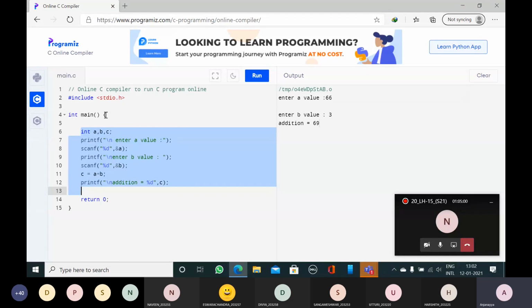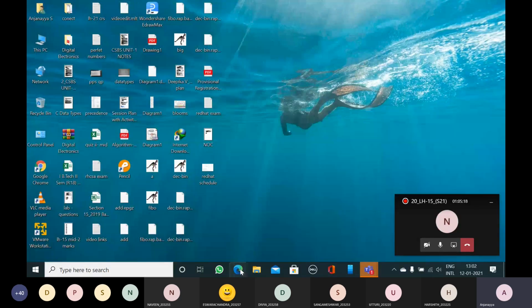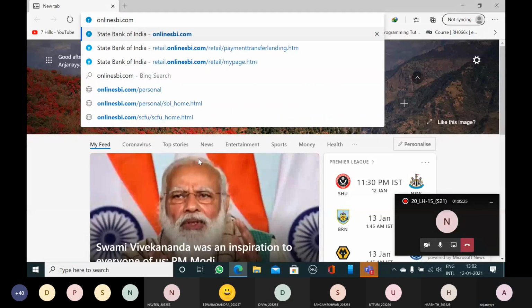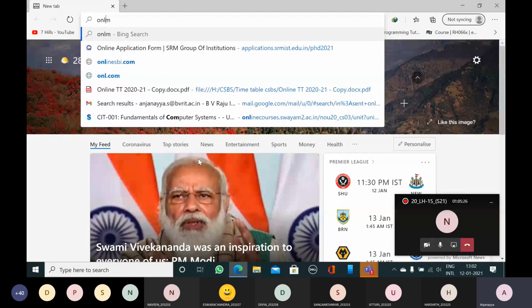This is by default: int main, open brace, return 0, close brace. Here only we need to write the program. Whatever programs we have discussed, practice them on the online compiler. Everybody knows how to use the online compiler. Once again I will show. I will close the editor, open the browser, and search for online C compiler.